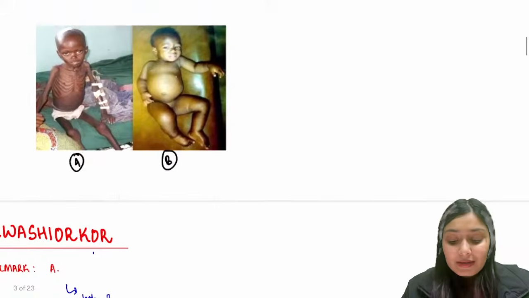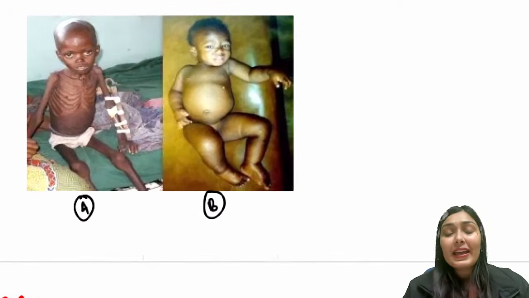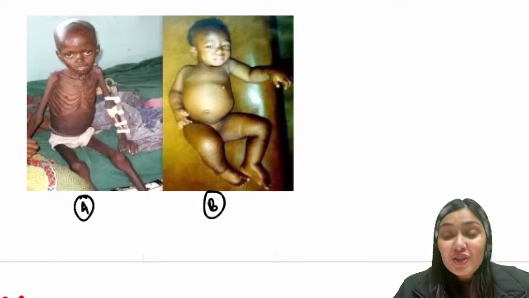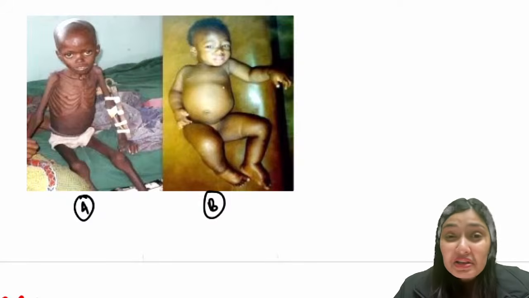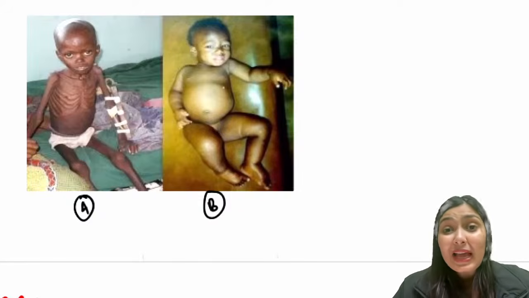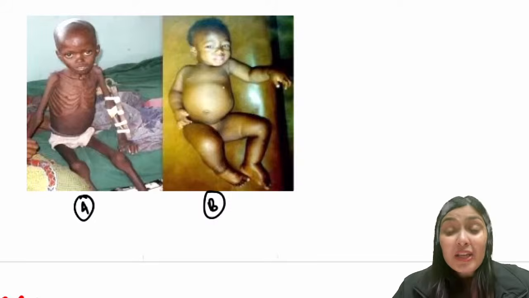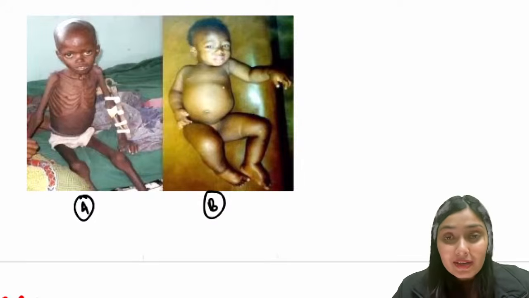So now let's look at these two children. Child A and child B. Look at child A. Looking very thin, very slim, right? Skin and bones. Can you see the bones of the baby? It looks as if there is no fat underneath the skin, no muscle underneath the skin. Just a baby who's made up of skin and bones. A very cachexic child. And look how alert he is sitting. If you offer food to this child, he will readily eat the food. Very hungry looking child, right?